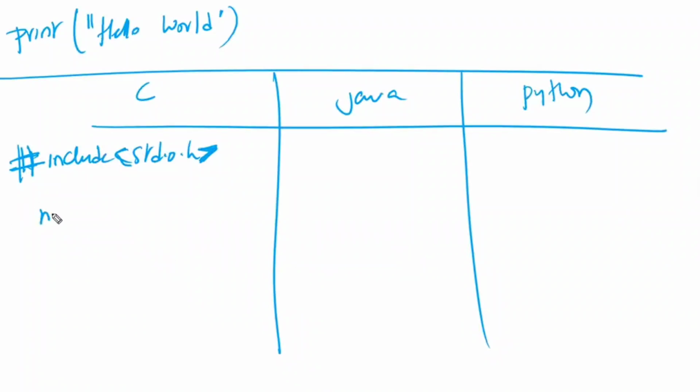Then we use void main and open it. Within that, we write printf and print something like this. Now, all these things whatever we use, the curly braces open, curly braces close, semicolons, colons, all these are called syntax. Now, let us first understand what is meant by syntax. What is the meaning of syntax?